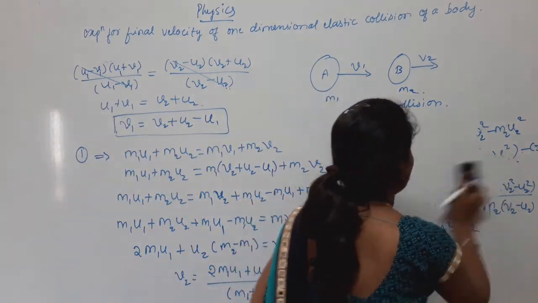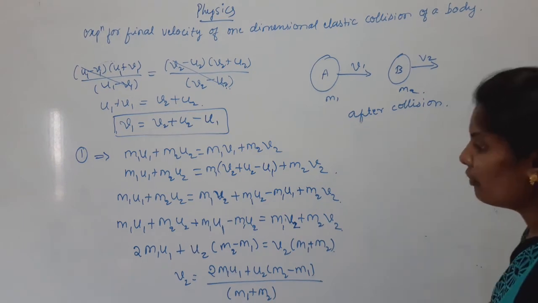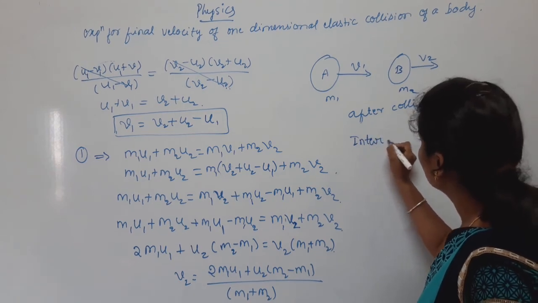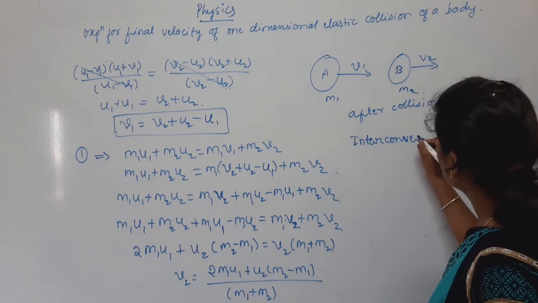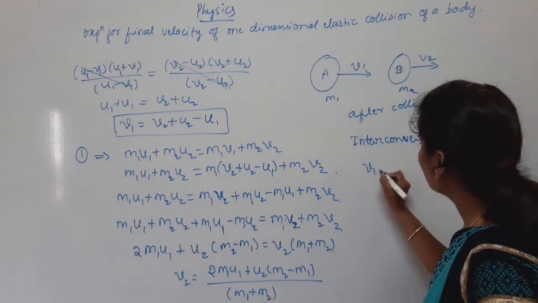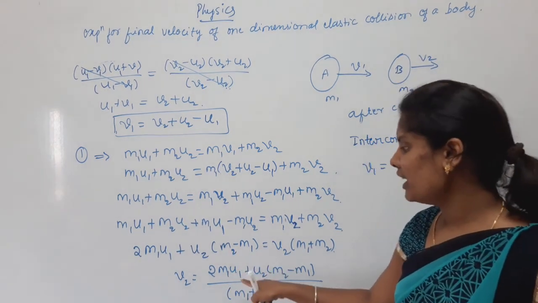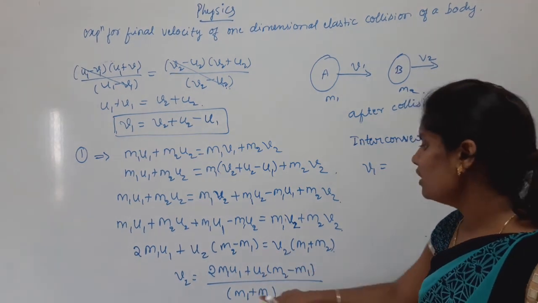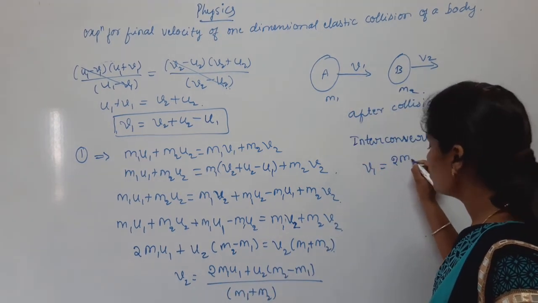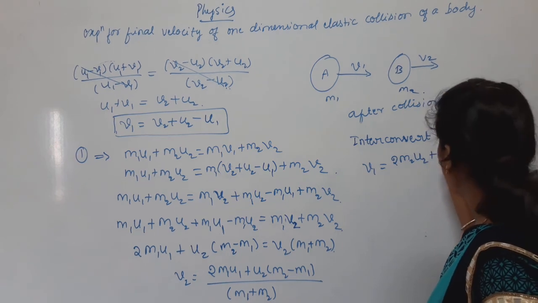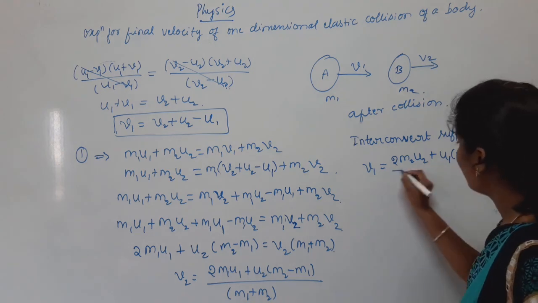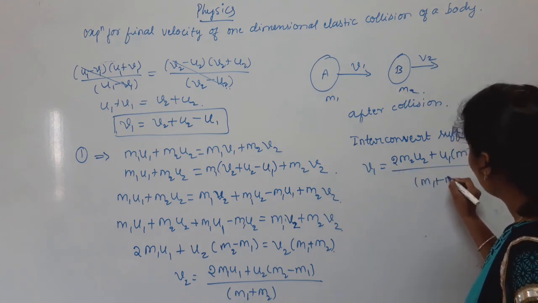Interchange the suffixes of this term and we get the value of v1. In the place of 2 we place 1, and in the place of 1 we place 2. So v1 equals 2 times m2 u2 plus u1 of m1 minus m2, divided by m1 plus m2.